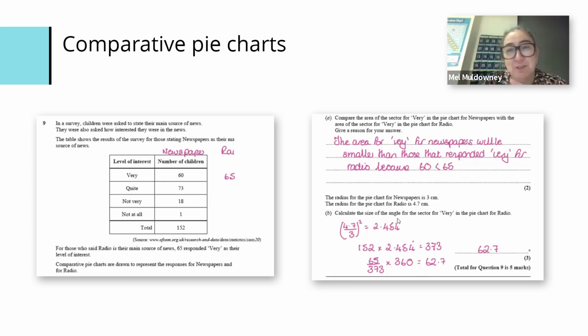And I've got a confession. When I did the solutions for these on one of the papers, there was one question that I had to come back to, and it was comparative pie charts. Not because I couldn't do the sums and the calculations. I couldn't get my head around which words to use when it came to answering one of the questions. I can't even remember which question it was. And it was this one.